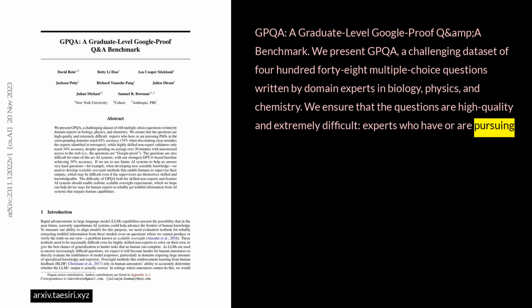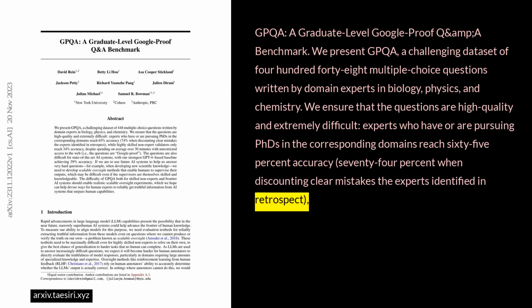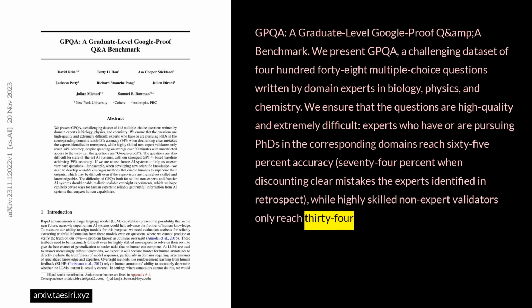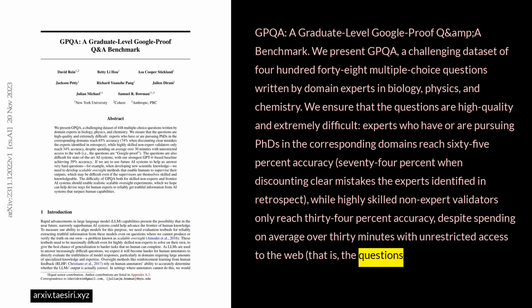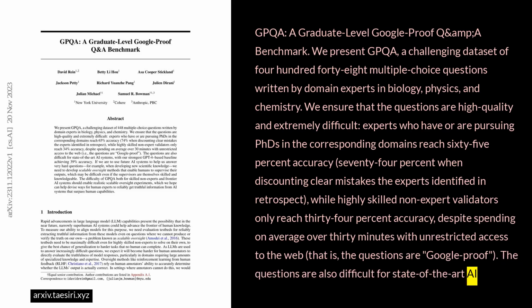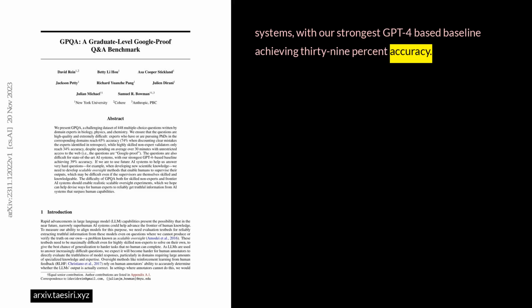Experts who have or are pursuing PhDs in the corresponding domains reach 65% accuracy, 74% when discounting clear mistakes the experts identified in retrospect, while highly skilled non-expert validators only reach 34% accuracy, despite spending on average over 30 minutes with unrestricted access to the web. That is, the questions are Google-proof. The questions are also difficult for state-of-the-art AI systems, with our strongest GPT-4-based baseline achieving 39% accuracy.